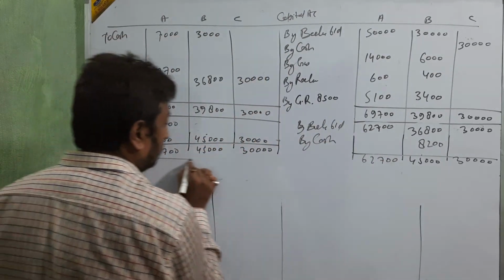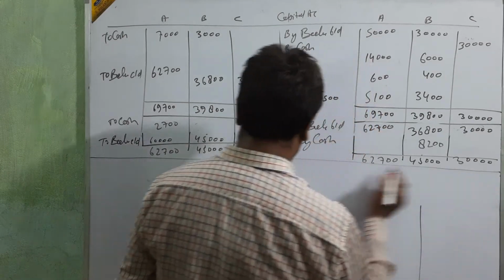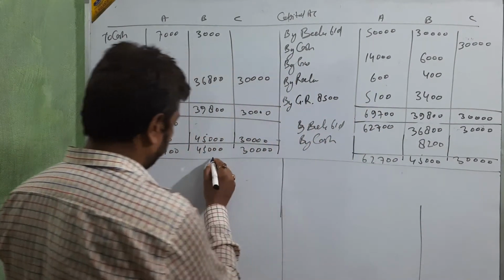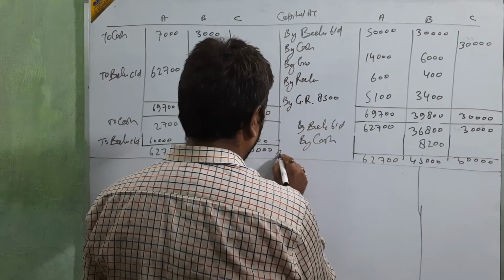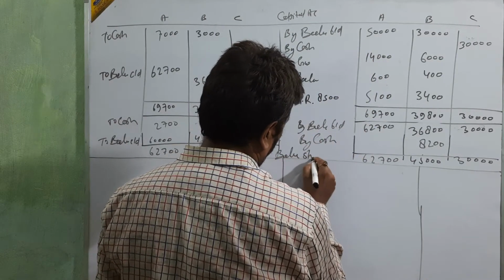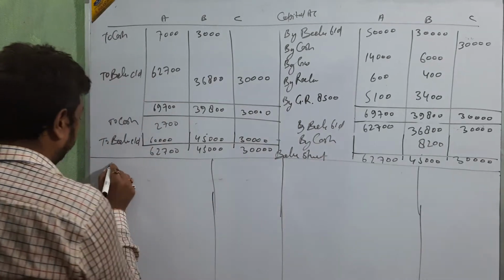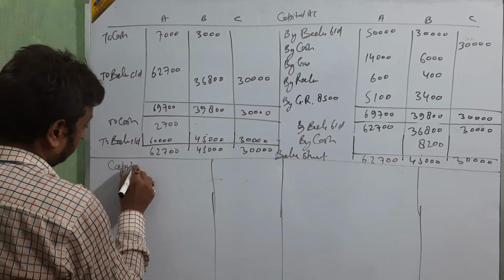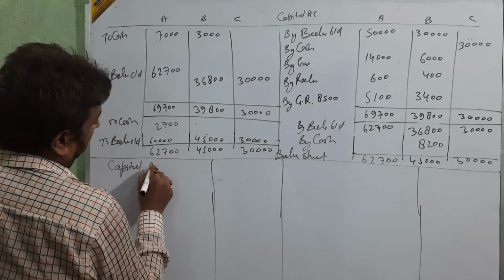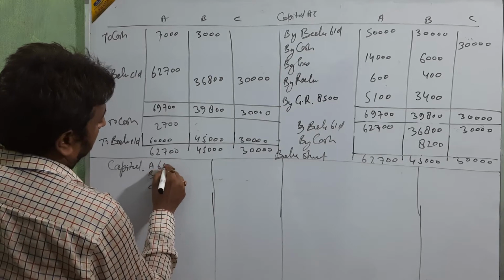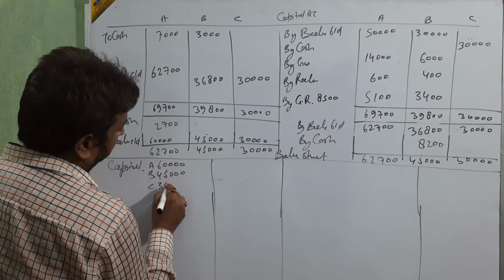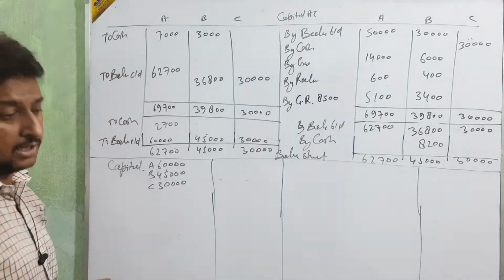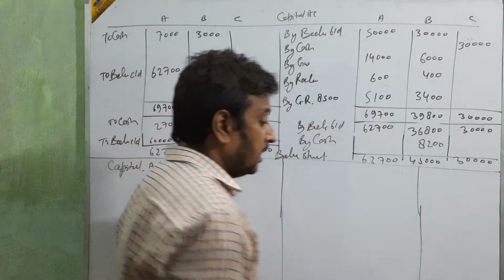Now I am going to make the balance sheet. For the balance sheet, I am going to take this space. Okay, first capital: A, B and C, 60,000, 45,000 and 30,000. Okay, clear?